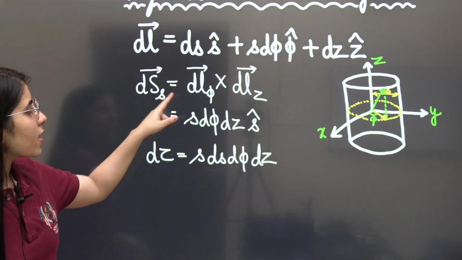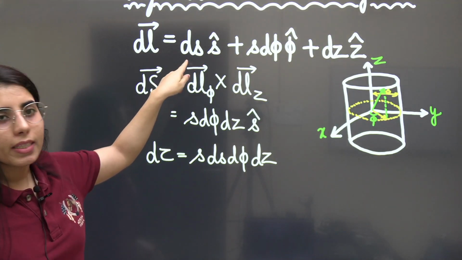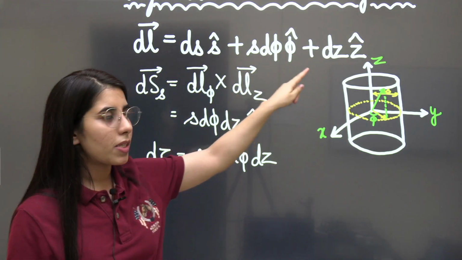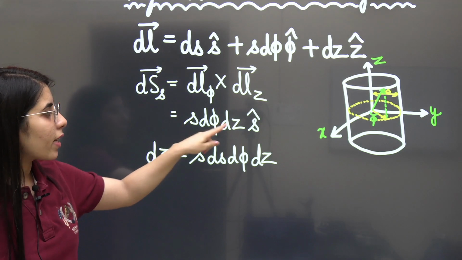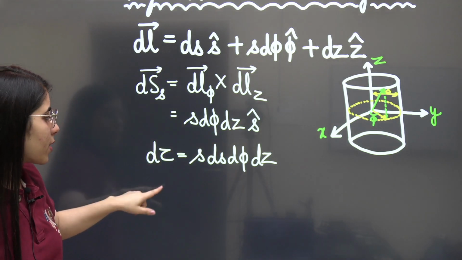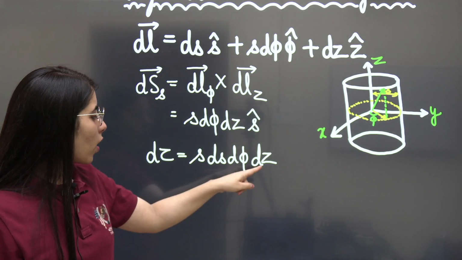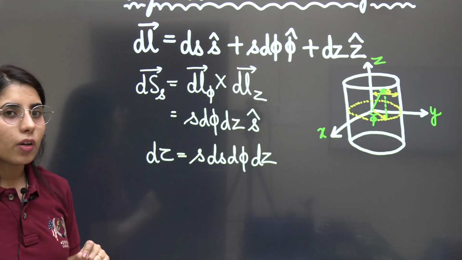Next, dss is equal to what? Because we are writing the surface element for this component, so we will be taking the cross product of the rest two. So we are going to get s d phi dz and unit vector s. And d tau is equal to what? s ds d phi and dz. Okay, this is what we are gonna have here.